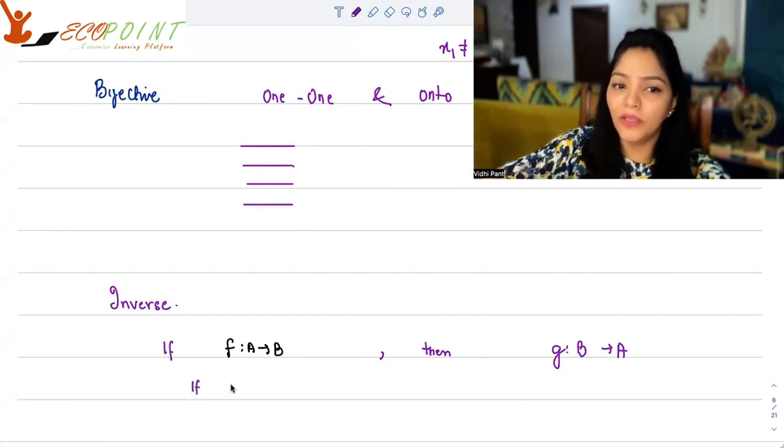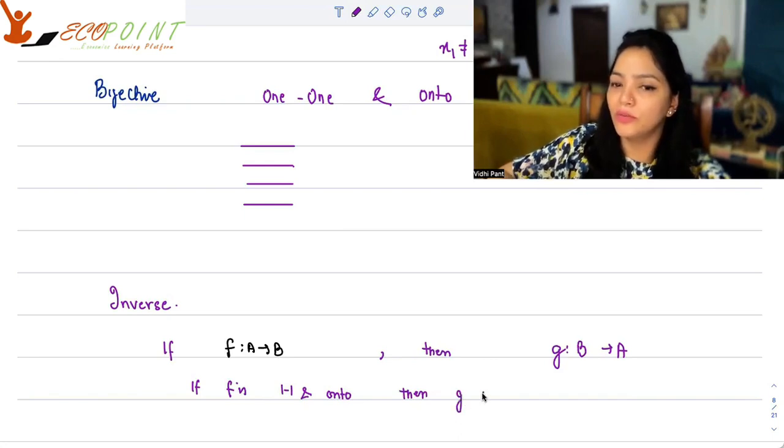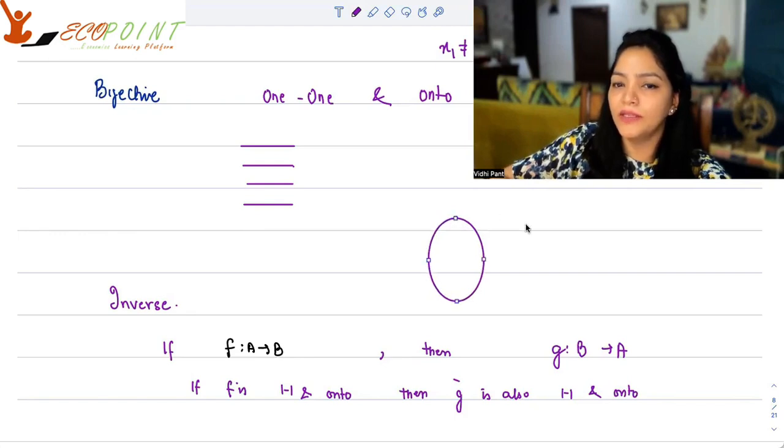If f is one-one and onto, then g is also one-one and onto. That's because ultimately what is happening is that every element here is associated to exactly one element here.